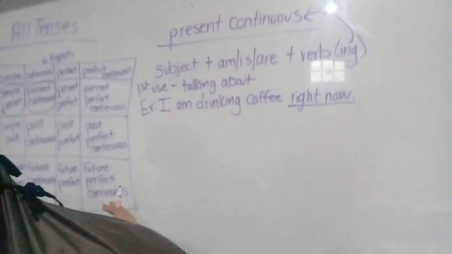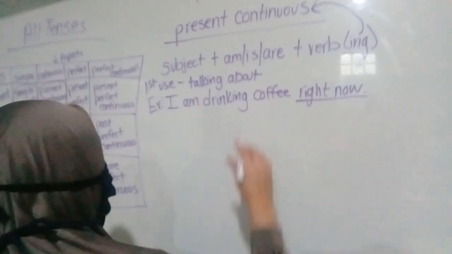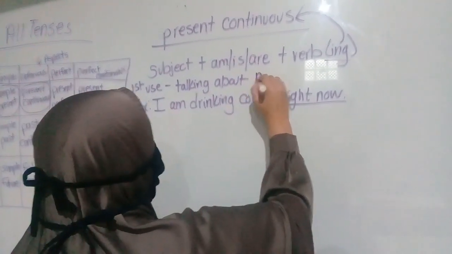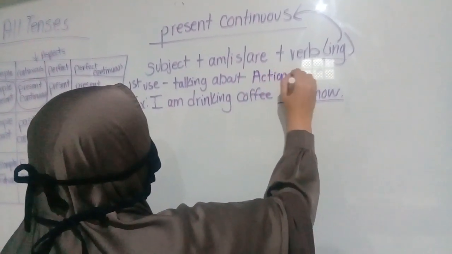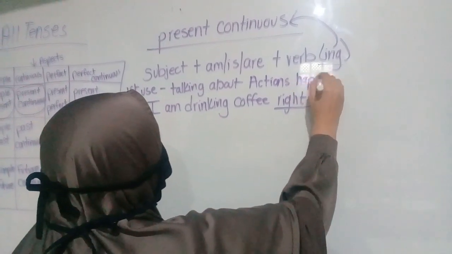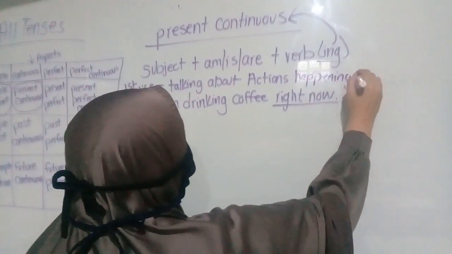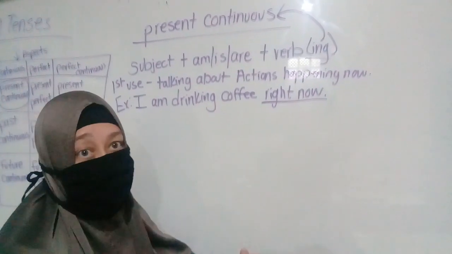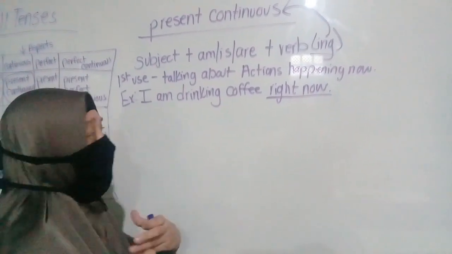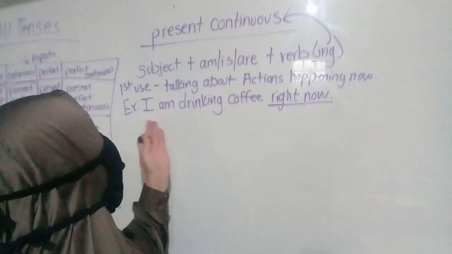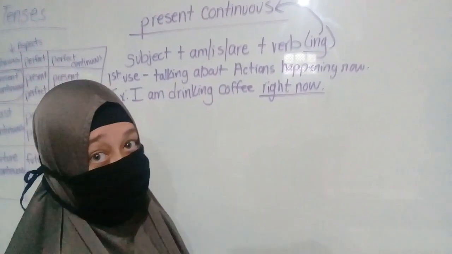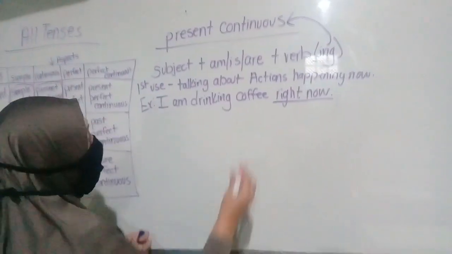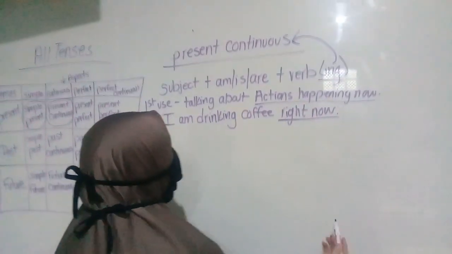Actions happening now. Or the time that we are talking. When we are talking, somebody asks you, so what are you doing? Oh, I'm drinking coffee right now. Okay, so that's the first use.